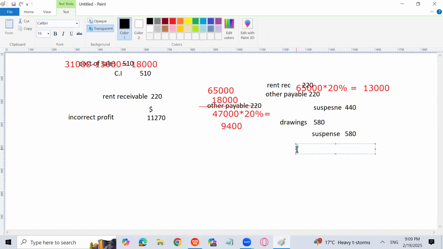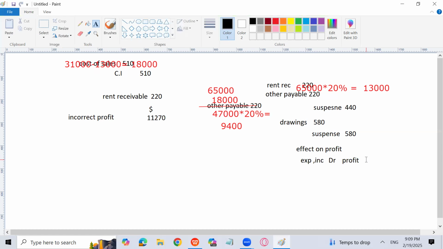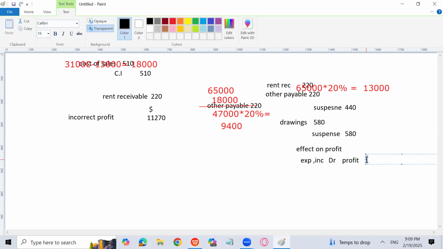Let me explain again how we go for the effect on profit. If any expense or income account is going to be debited, the profit is going to decrease.